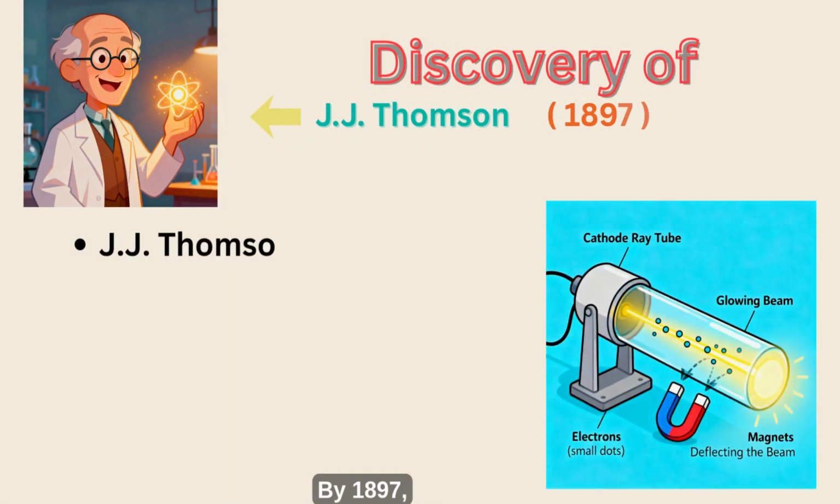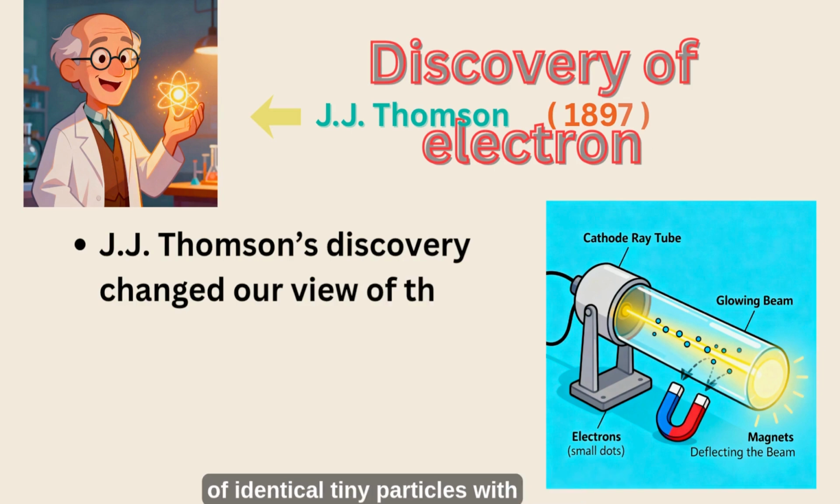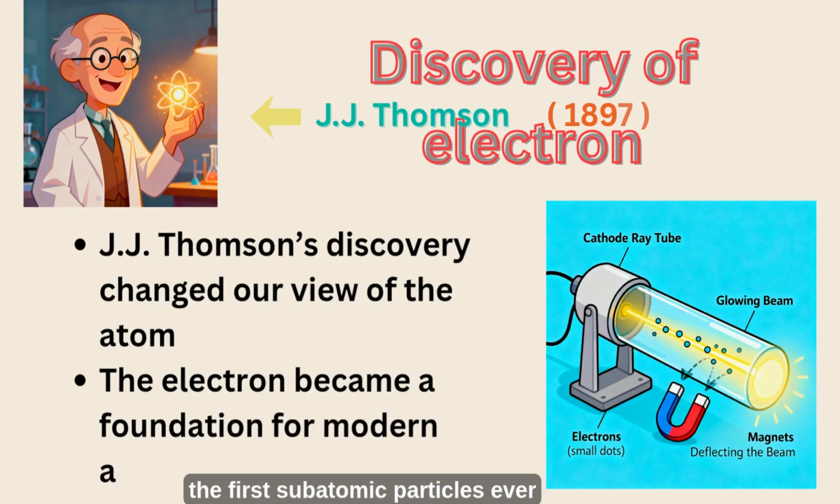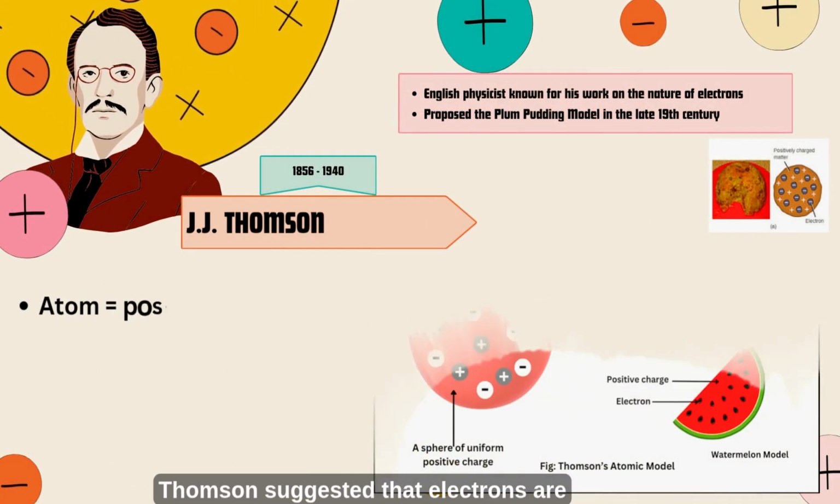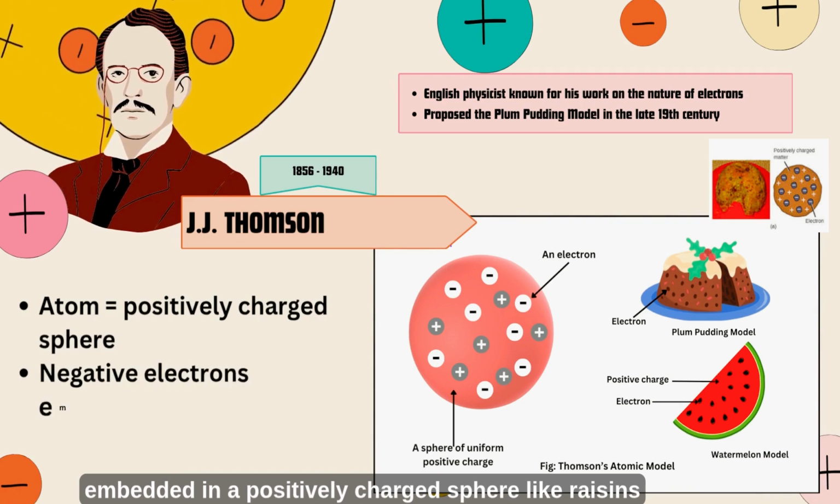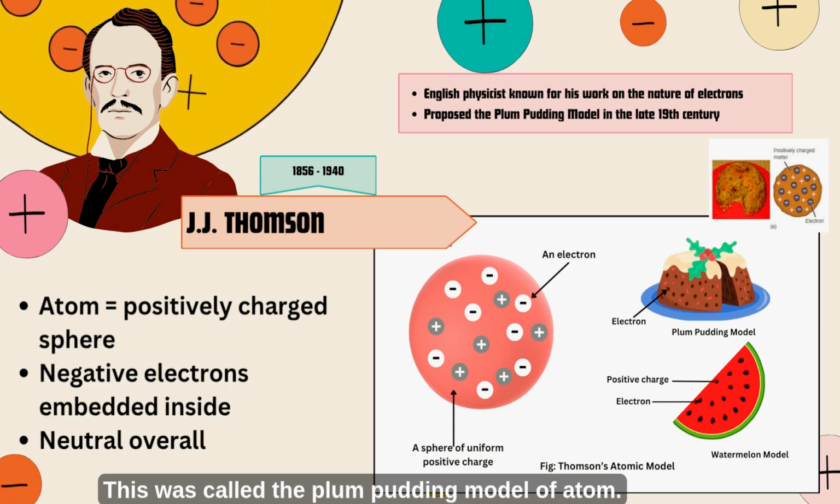By 1897, Thomson concluded that cathode rays were made of identical tiny particles with negative charge. He named them electrons, the first subatomic particles ever discovered. Thomson suggested that electrons are embedded in a positively charged sphere like raisins in a plum pudding. This was called the plum pudding model of the atom.